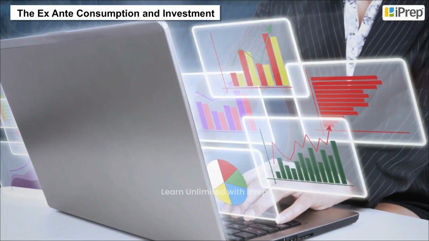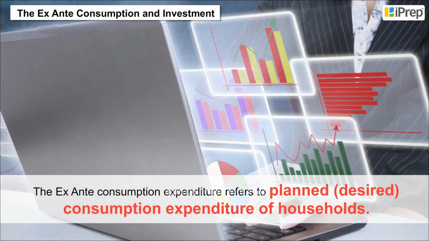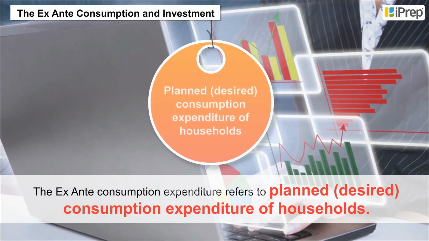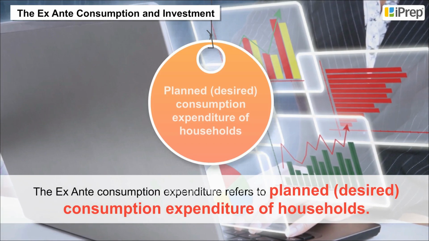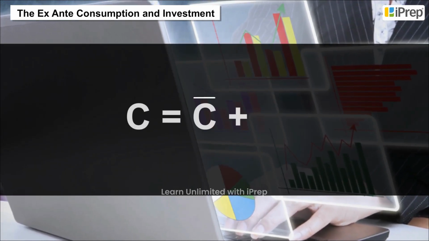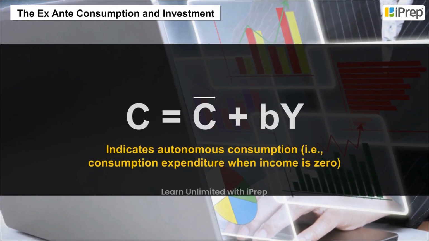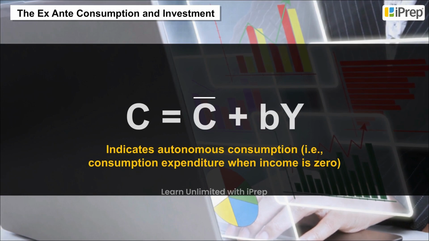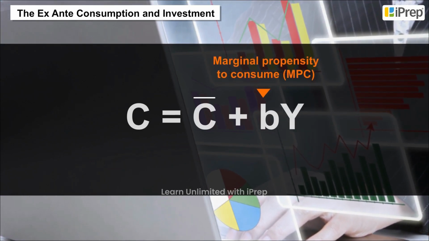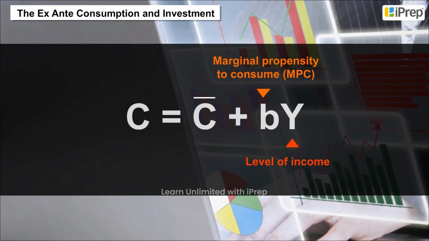The ex ante consumption and investment. The ex ante consumption expenditure refers to planned or desired consumption expenditure of households. The consumption function is represented by C equals C bar plus bY, where C bar indicates autonomous consumption, that is consumption expenditure when income is zero. b shows marginal propensity to consume, or MPC, and Y stands for level of income.